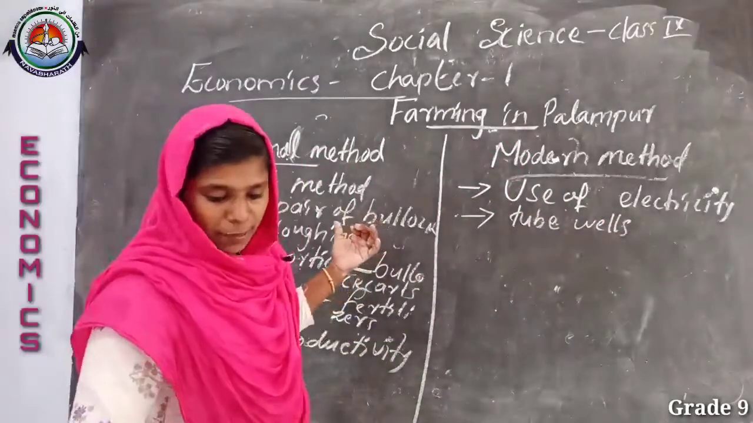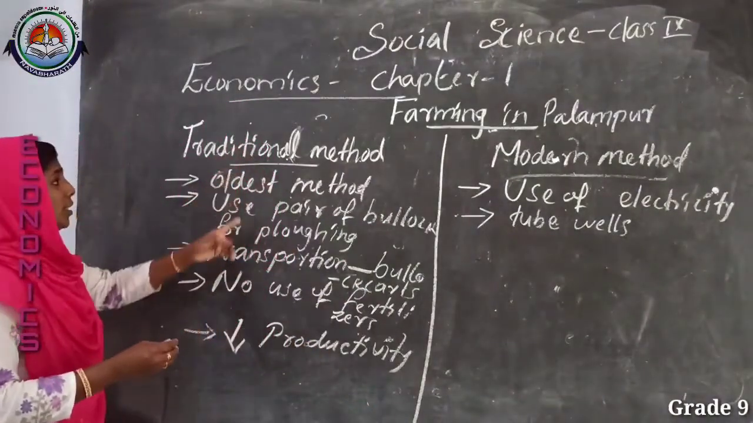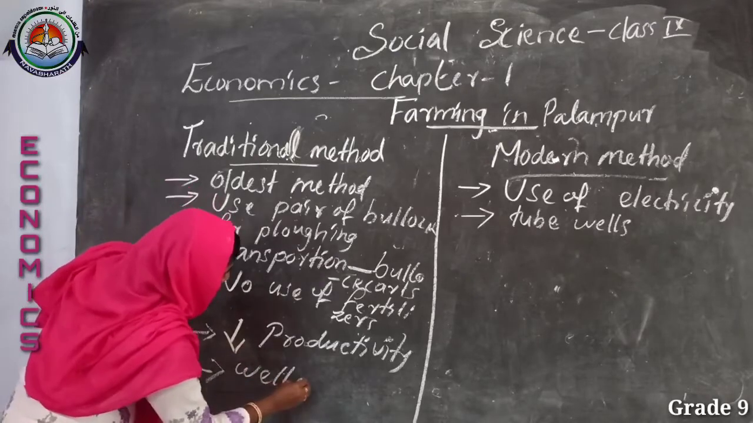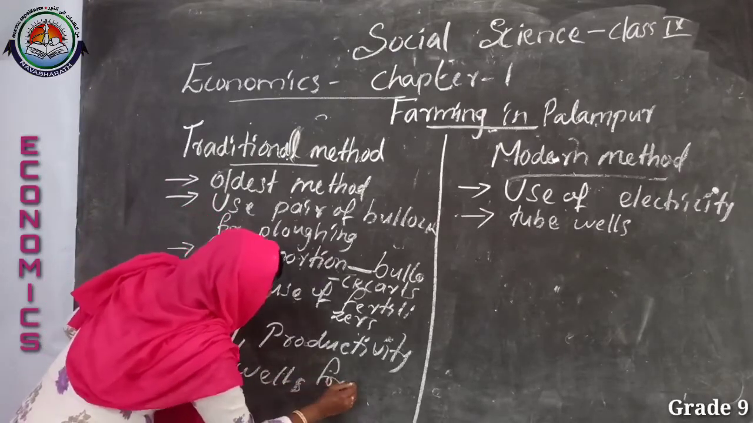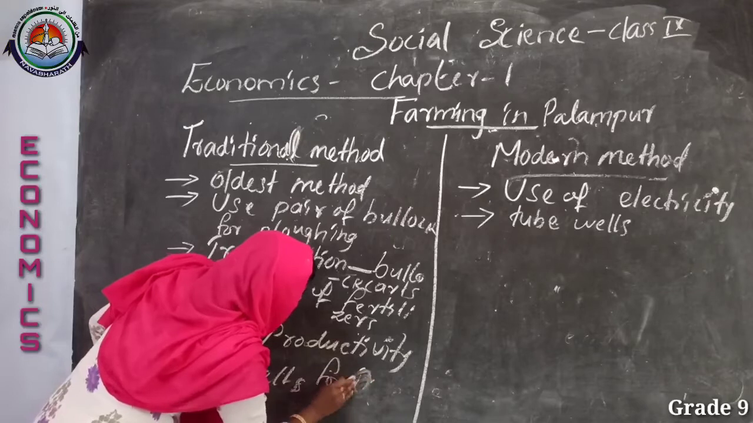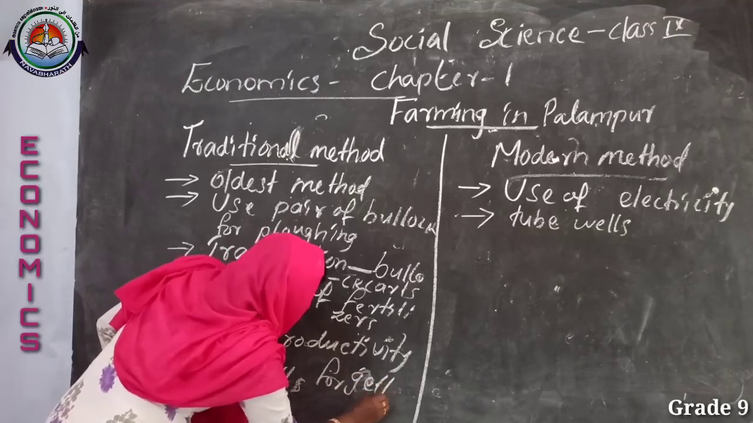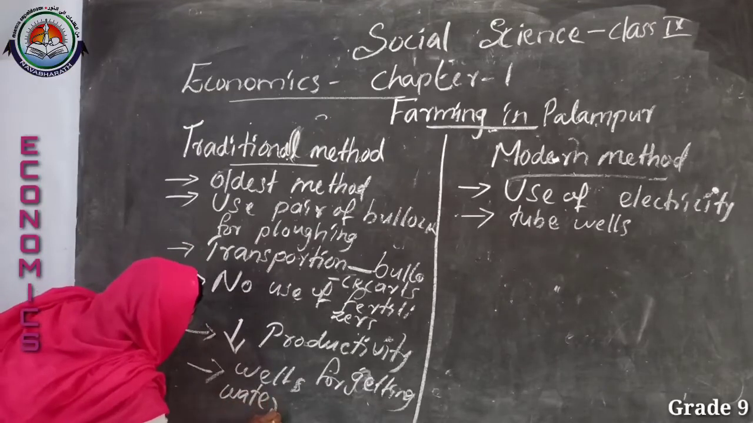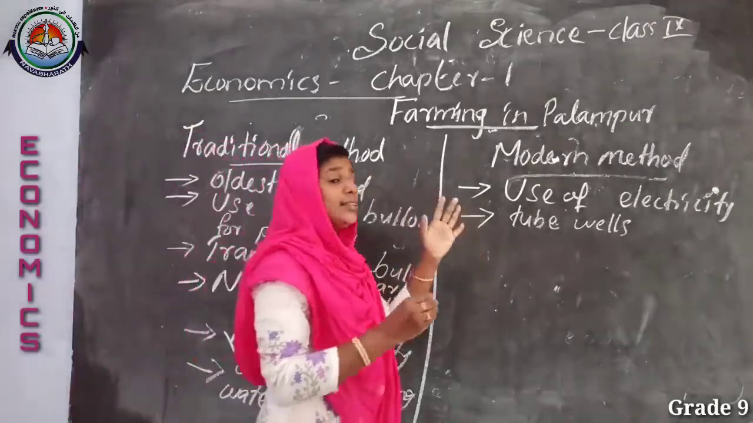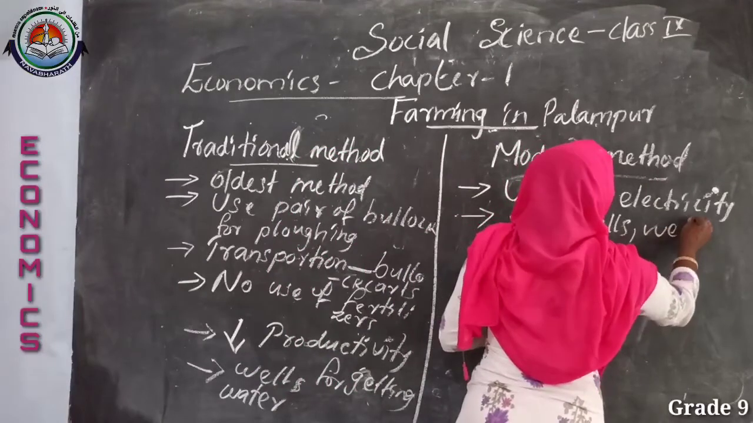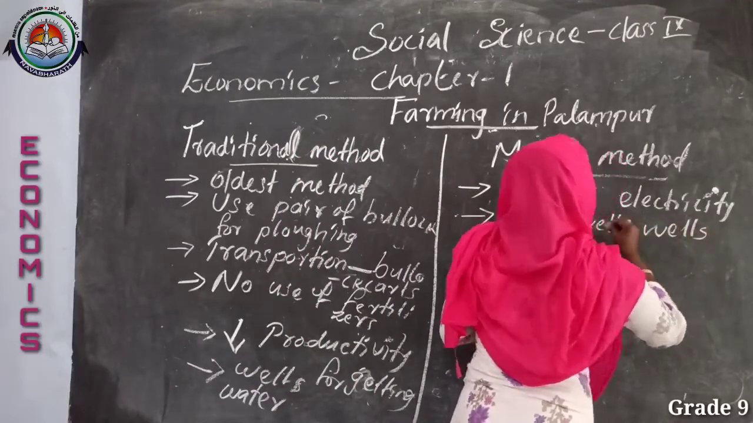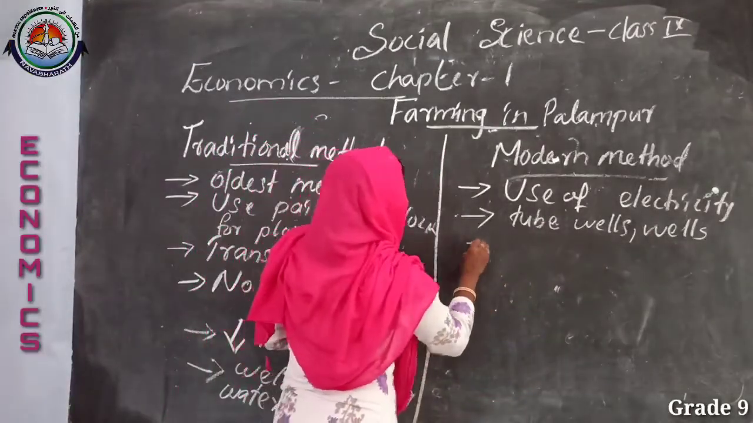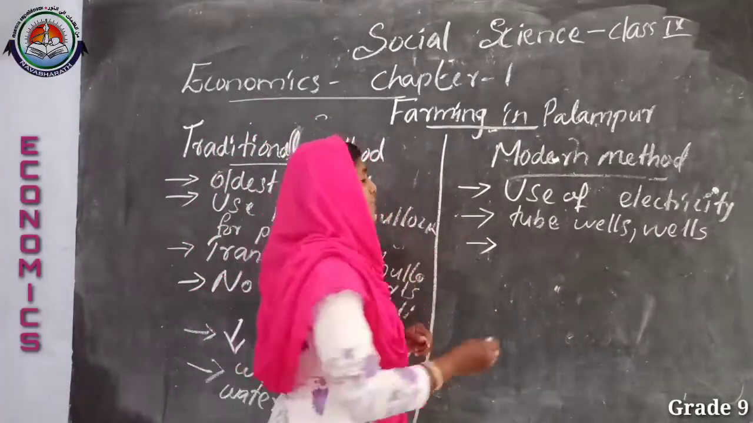And what may be the condition here? In the traditional method they follow wells only, wells for irrigation or getting water. Here, instead of wells only, they use both wells and tube wells because they adopt electricity for their cultivation. And the next is the use of chemical fertilizers.